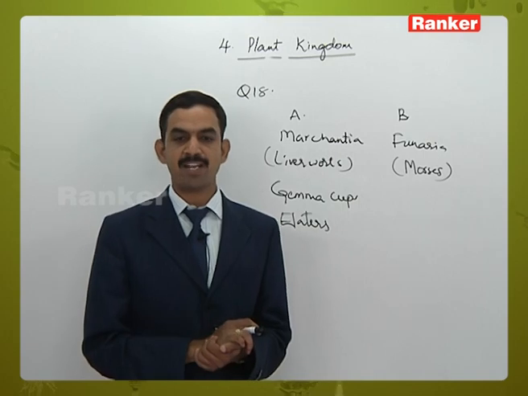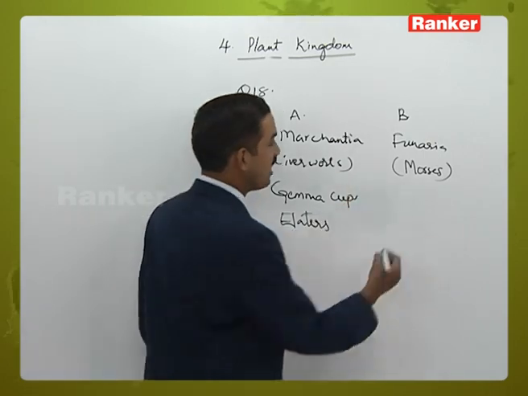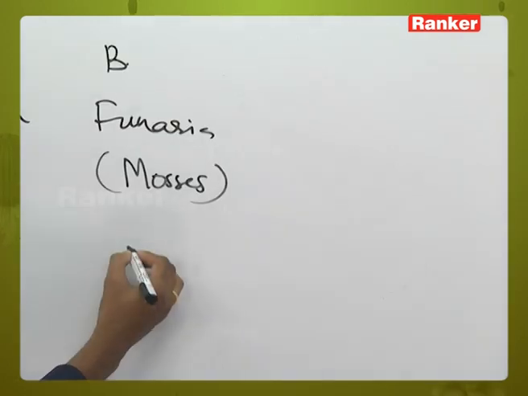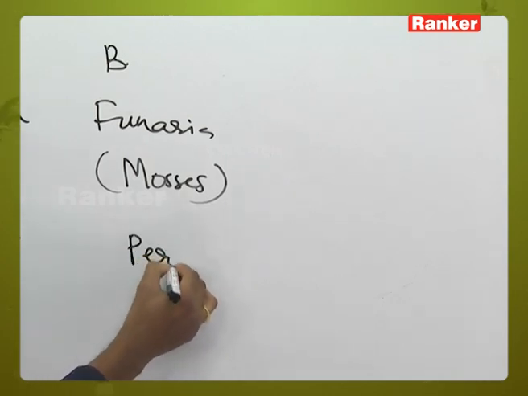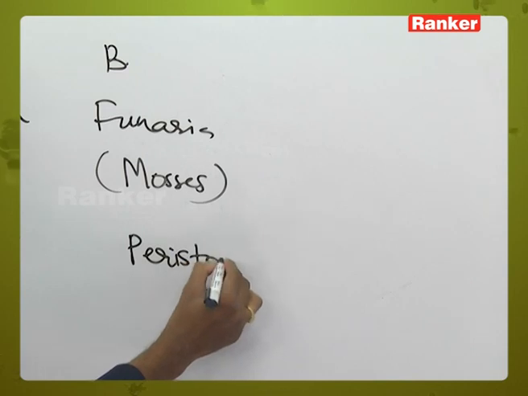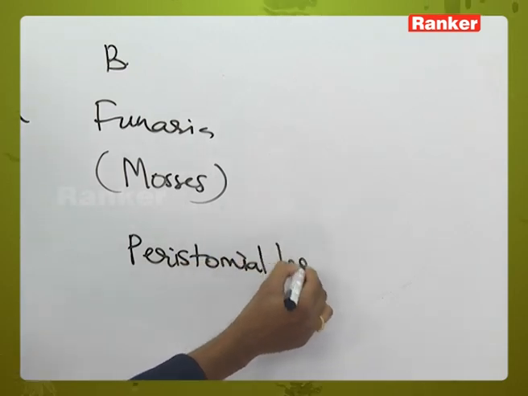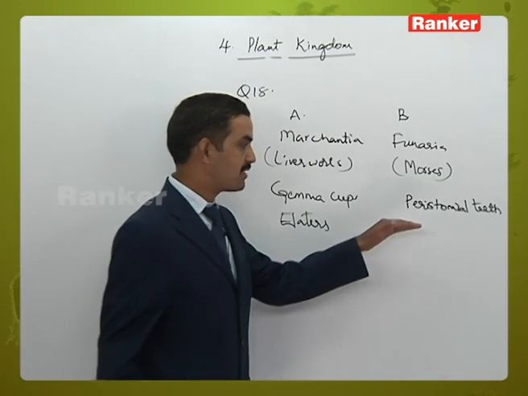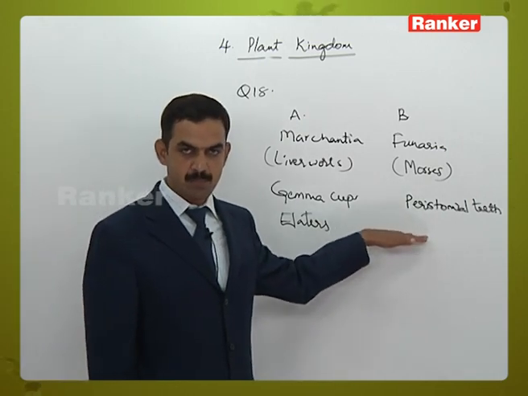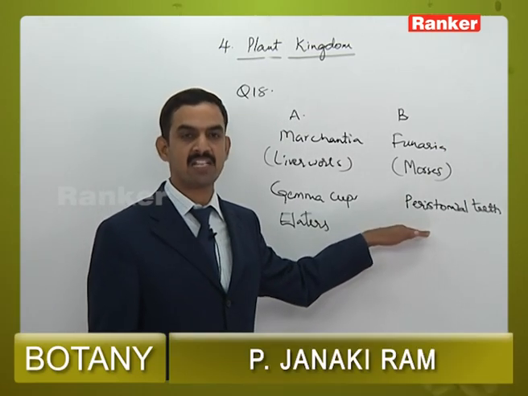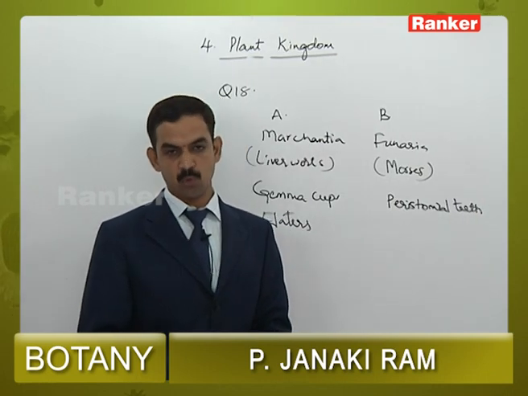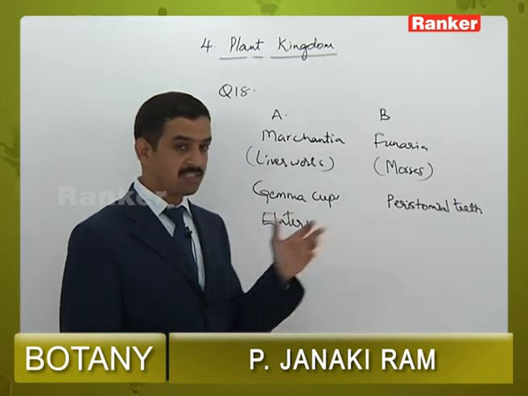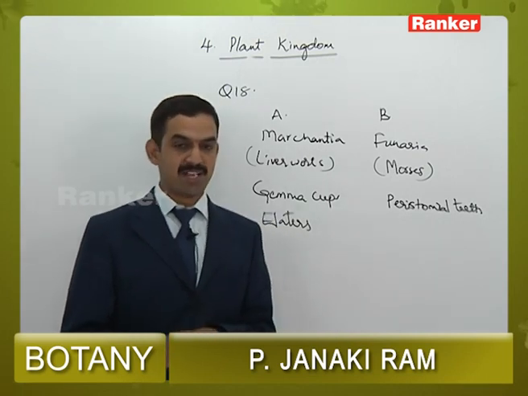Second one, elaters and peristomial teeth. In Funaria, inside the sporophytic plant, the spores are liberated with the help of specialized teeth-like structures called peristomial teeth. That means peristome is present. This peristome contains peristomial teeth which help in the liberation of spores. Then in the third option it is given as intercalary meristematic zone.